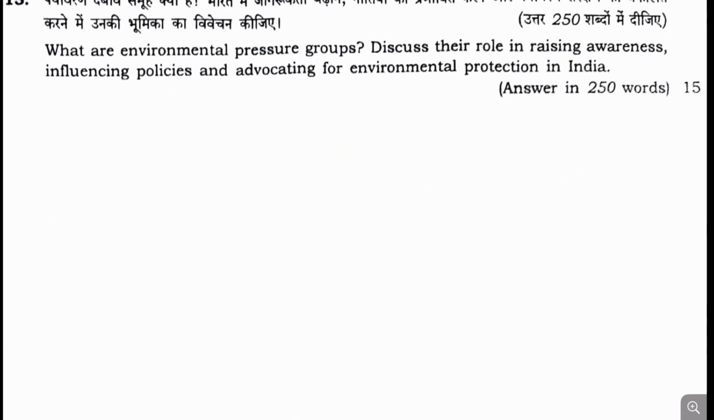Now moving to question number 15. What are the environmental pressure groups, and discuss their role in raising awareness, influencing policies and advocating environmental protection in India. Okay, so this question is a subset of the pressure groups.